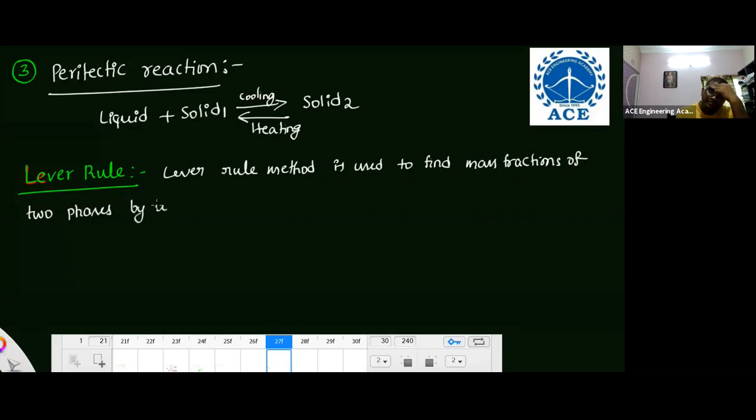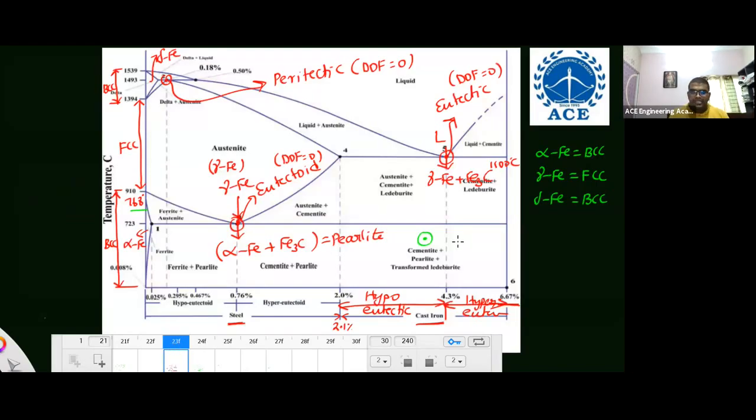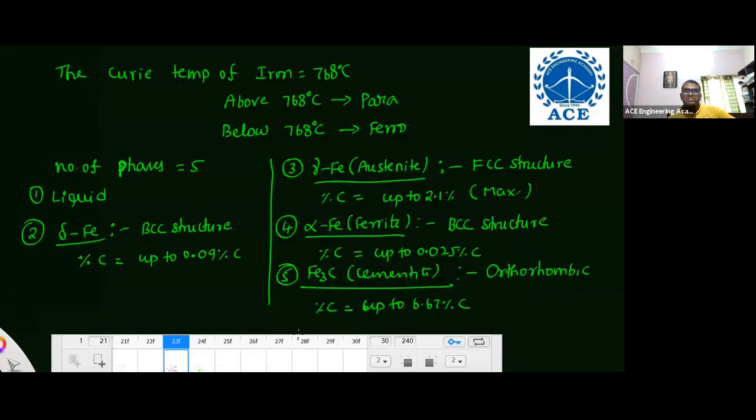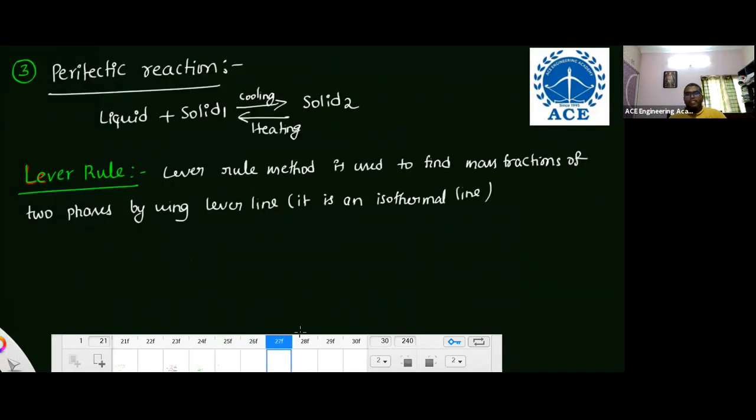Okay, by using the lever line. It is an isothermal line. What is the lever line? The lever line is an isothermal line. How is it going to be? From this point, you draw left side and right side, calculate mass, find the mass concentrations, and then calculate that. I'm not explaining numericals, so just remember the basic definition of the lever rule.